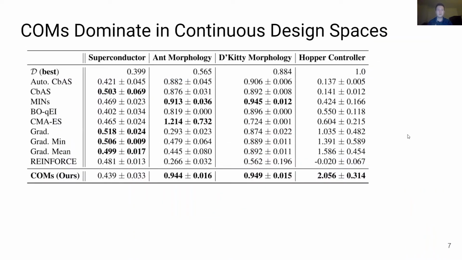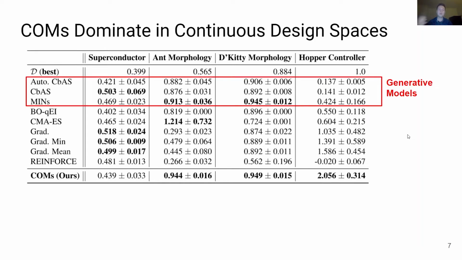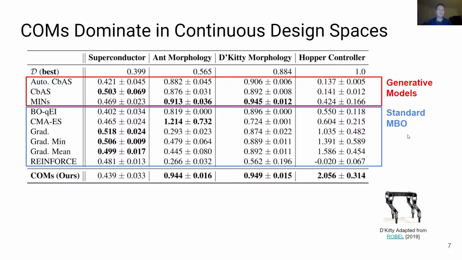We evaluate conservative objective models using 7 tasks derived from real-world design problems. We evaluate COMs against methods that utilize generative models, as well as standard offline model-based optimization techniques. We chose the first of 4 tasks for evaluation to test the ability of conservative objective models to solve high-dimensional optimization problems with continuous design spaces.